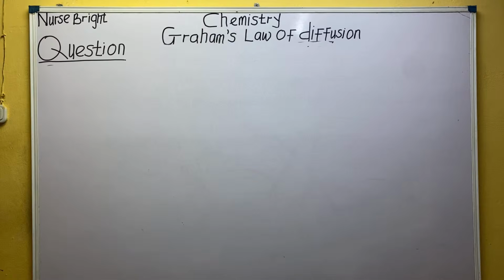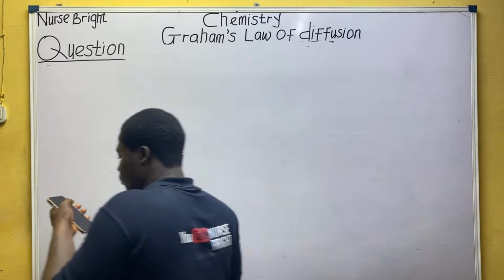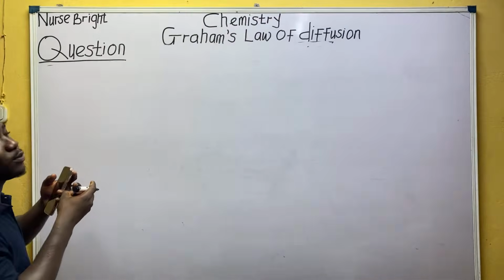All right. This is another one JAMB asked. It says, this one is much simpler.